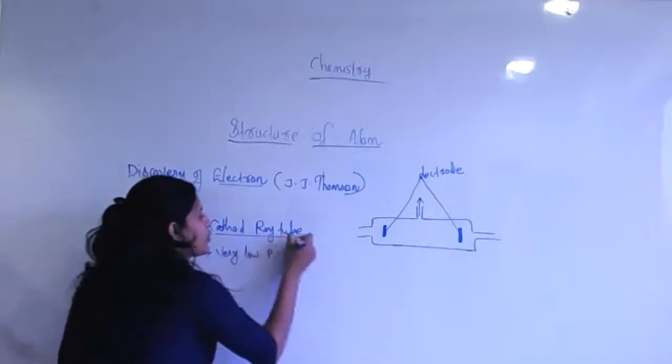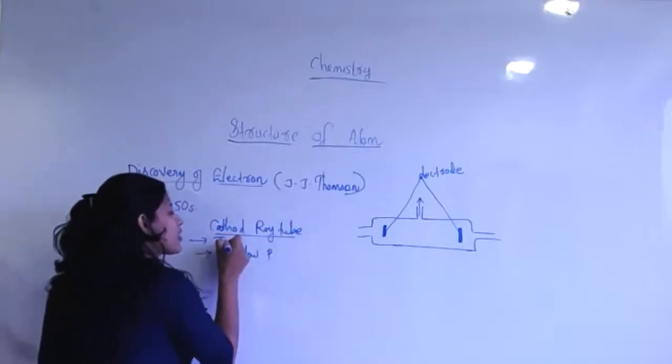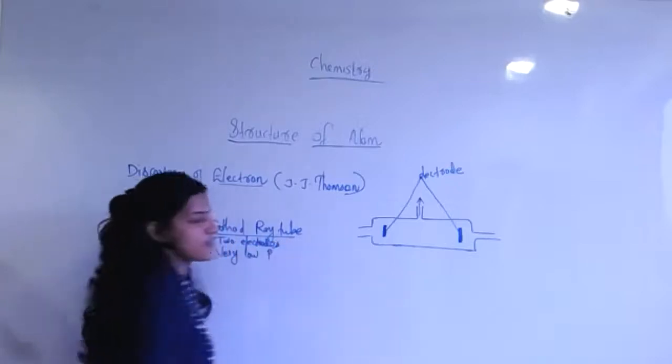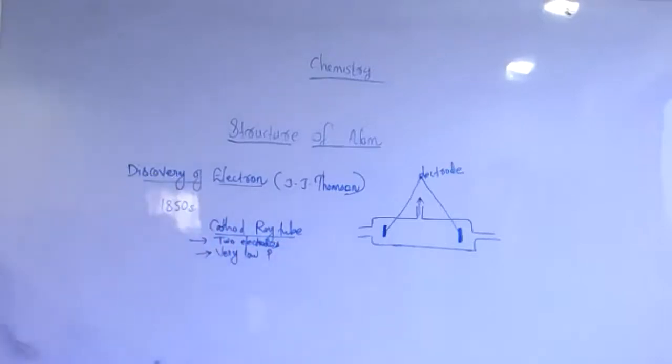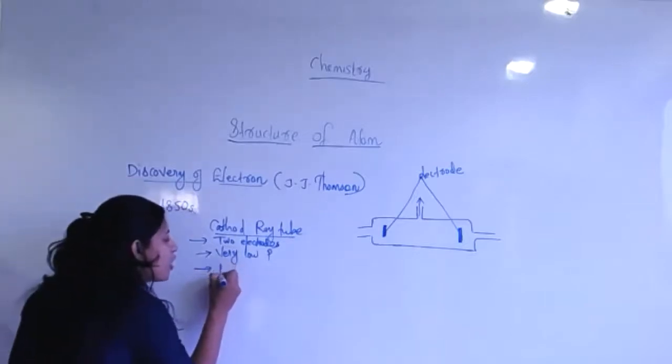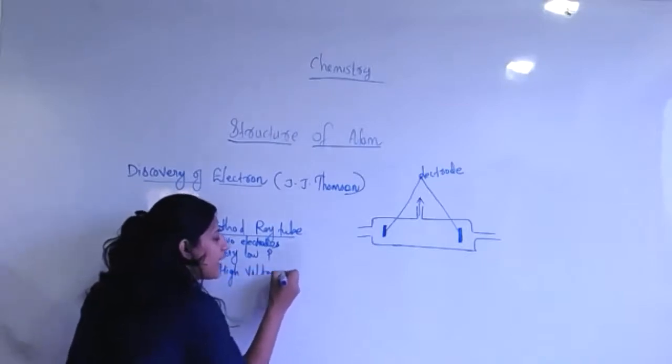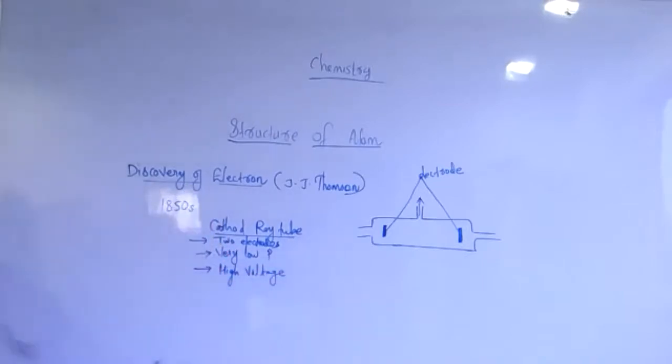Okay, cathode ray tube. Two electrodes are there. These are the initial setup. And one more thing, a very high voltage we want to apply. High voltage, you want to apply in it.